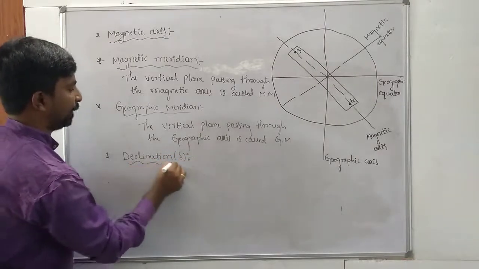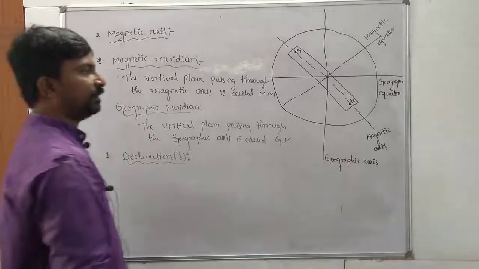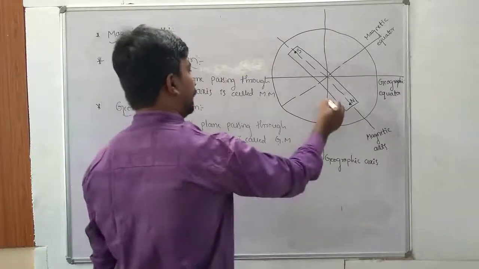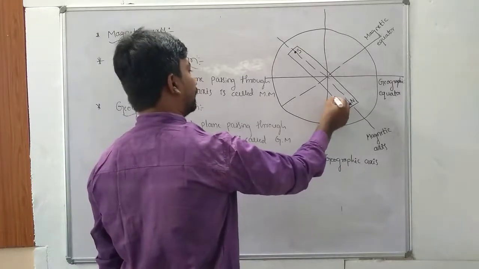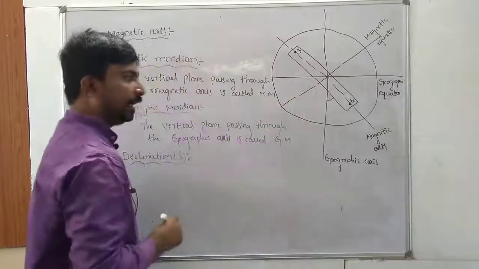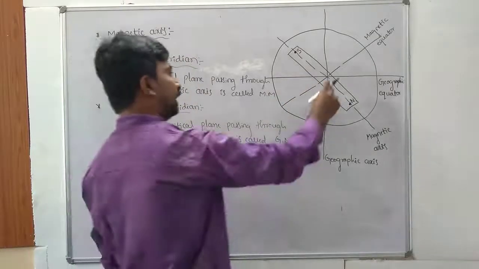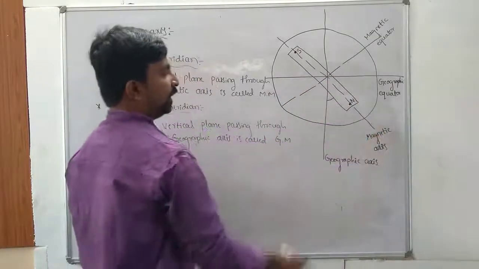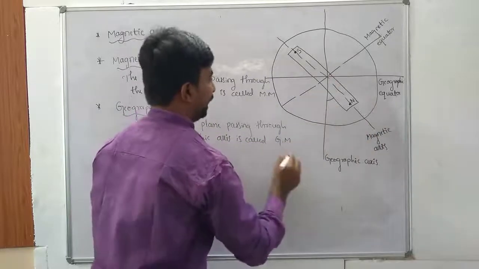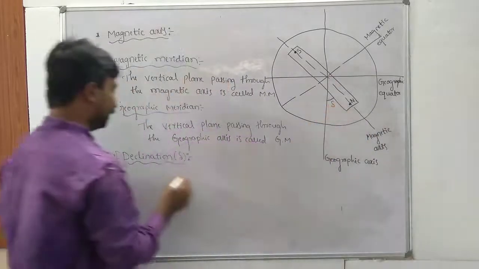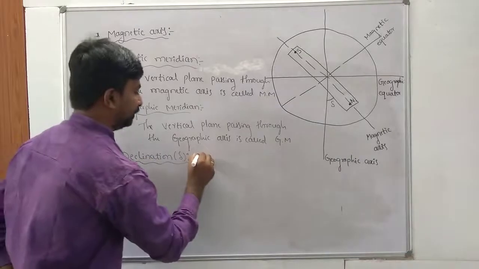Declination. What is meant by declination? It is the angle between the magnetic meridian and the geographic meridian. It is called what? Declination.